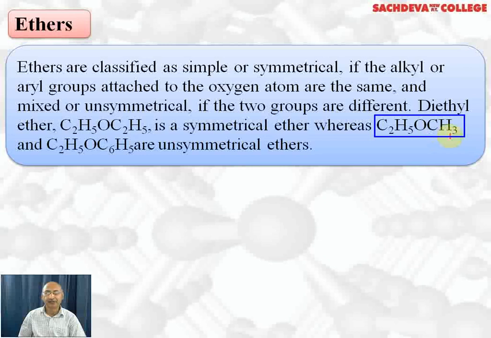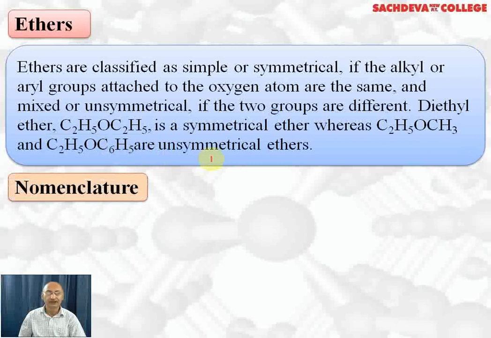Here the smaller one is made an alkoxy, methoxyethane is the IUPAC name. Here also this is unsymmetrical ether. Here we have two alkyl groups which are different. This is ethoxybenzene. Parent here is benzene. So this is also an example of unsymmetrical ethers. Unsymmetrical ethers are also called mixed ethers.